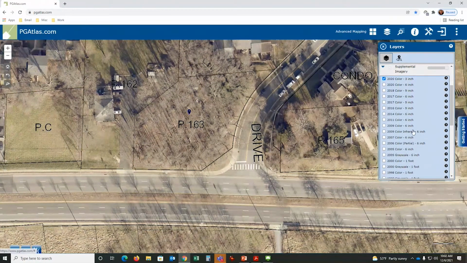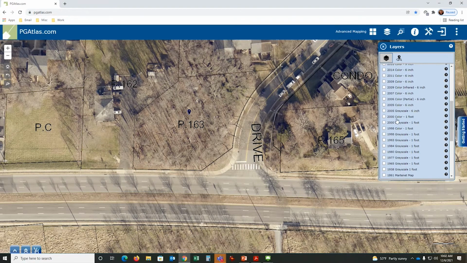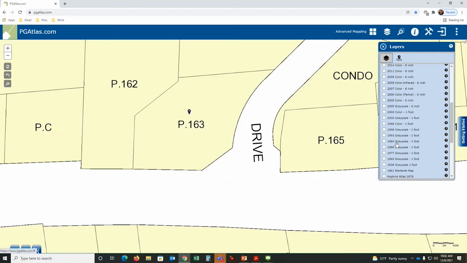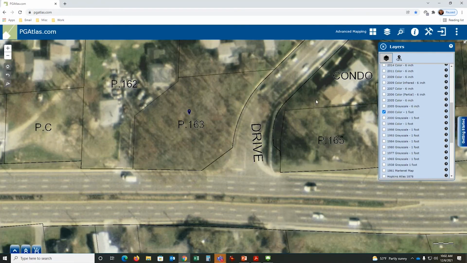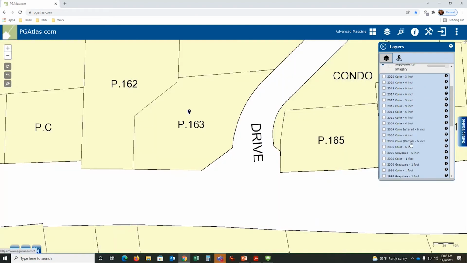These numbers are for general reference. If you're used to DPI or pixels with your camera, in the inch world, the smaller the number, the sharper the photo. So a 9-inch imagery, what I like to say is 9-inch, you'll be able to tell that it's a vehicle, it's blue, but a 3-inch, you'll be able to tell it's a pickup truck and it's blue. It's that much sharper. You also get 1 foot. These are very coarse data sets. Again, still useful, but they're just not super clear like this one. We get that data from many different sources.